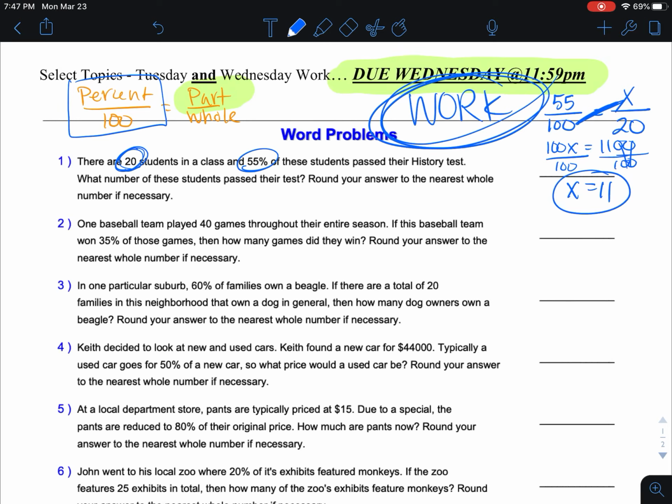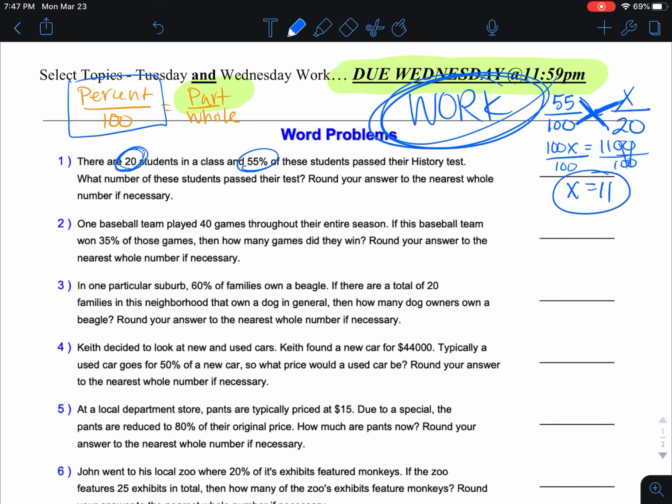Now let's think about this for a second. Let's double check our answer. If there are 20 students in a class, half of that would be 10. And we said 55% passed their history test. So that looks pretty reliable. It's over half, but not much over half because 55 is not much over 50%. You're doing the same thing for every single problem on this page. It's going to be set up the exact same way. You're going to have your percent over 100 equals X over your whole number, or your total number of people, or total number of teams, or the total amount of money, or whatever it may be.